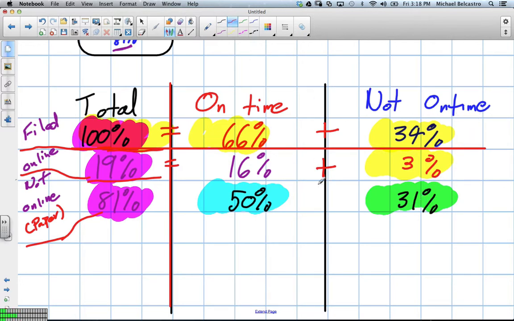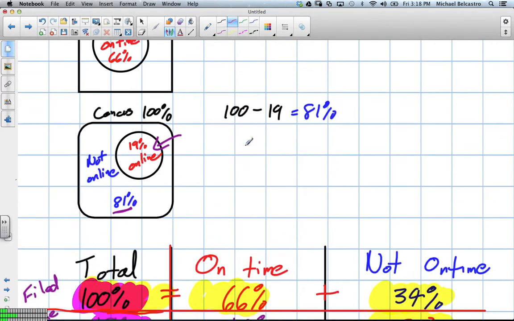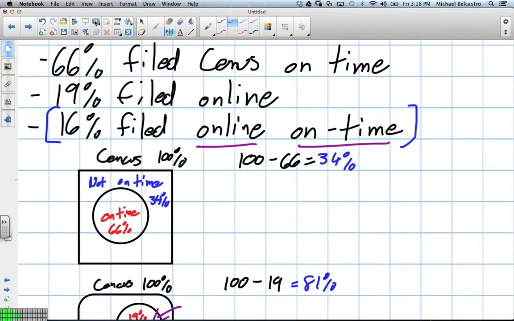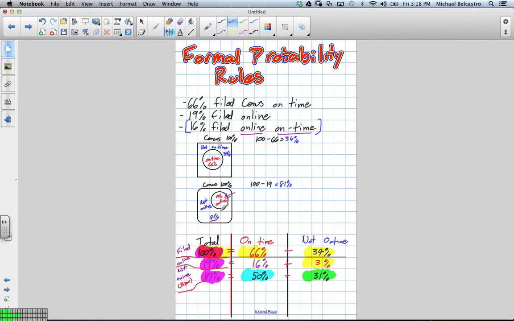And just to double check, if we add these 2 values together, do they add to the 81% of people who were by paper? Yeah. Okay. So that's how we use that information to figure out our unknowns here. Oh, this is like the marginal distribution. Yes, exactly. Just like that stuff. Okay. That's one way we could set it up. It's tough to set that one up by Venn diagrams because the subcategories play into each other there. So sometimes a chart is the easiest way to set that up.